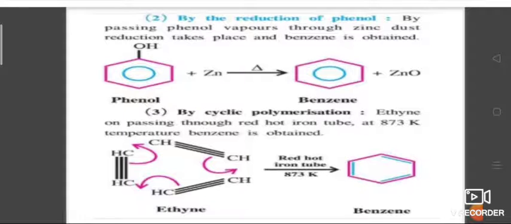Look at this, from one CH group a bond is coming out and connecting with the other CH, like the 3 triple bonds are broken. One single bond comes out from the triple bond to form a cyclic compound, and it forms benzene, at around 1500 degrees Celsius to 2000 degrees Celsius.